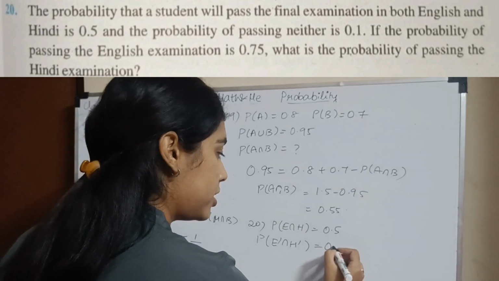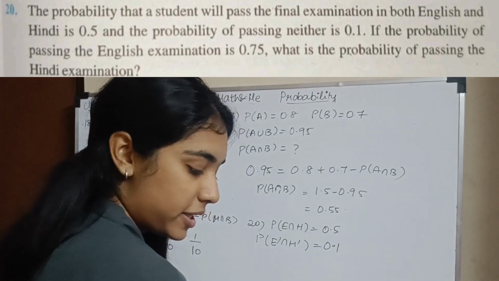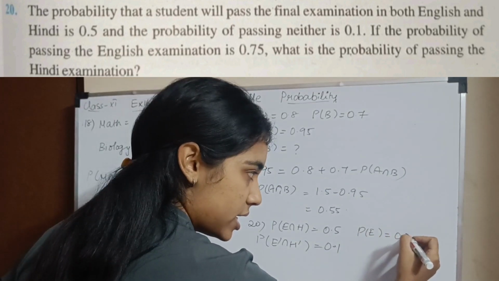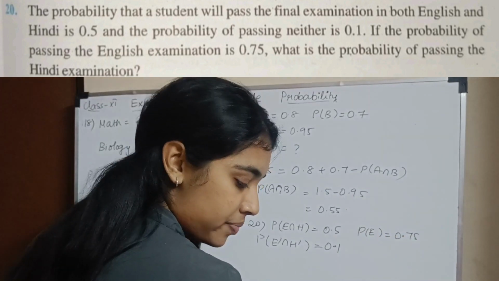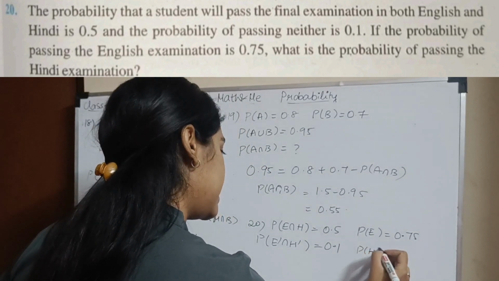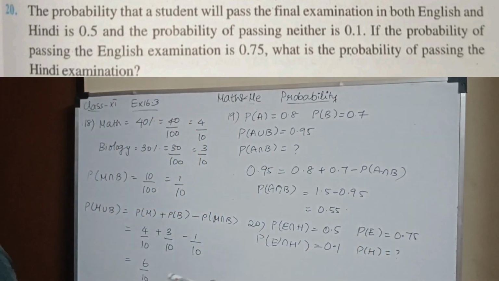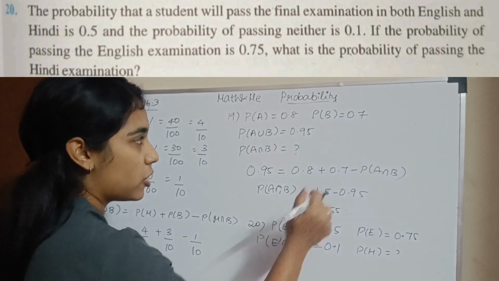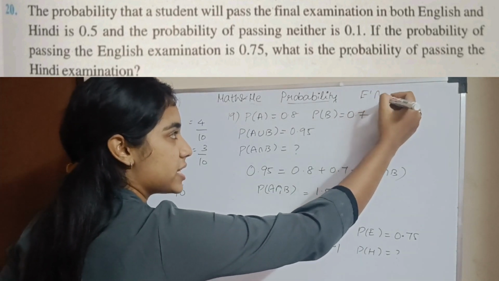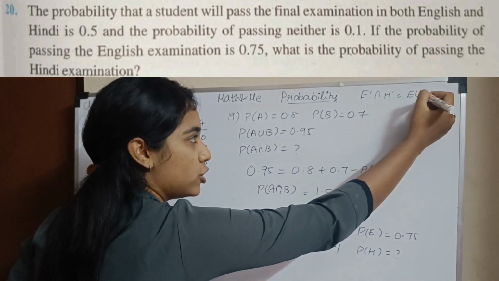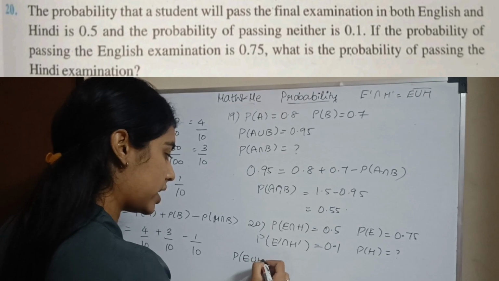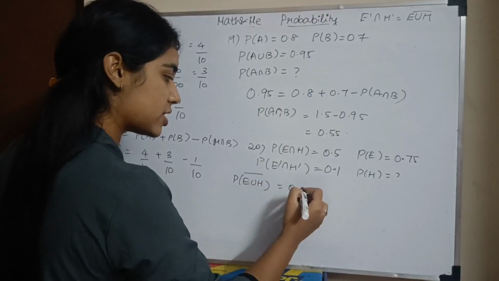If the probability of passing the English examination is 0.75, what is the probability of passing the Hindi examination? Okay. So what is given here? Probability of E dash intersection H dash. What do we know about De Morgan's law? E dash intersection H dash is nothing but E union H the whole dash. So probability of E union H the whole dash is 0.1.